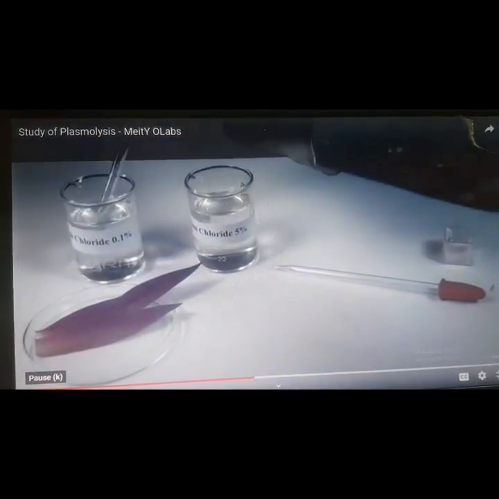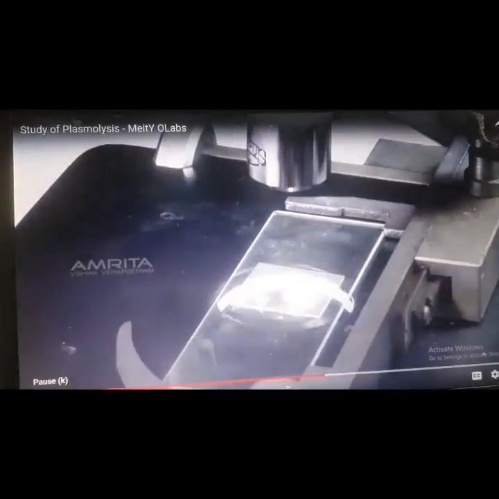Using a dropper, take some sodium chloride 0.1% solution from the beaker. Put 1 to 2 drops of solution on one slide. Using another dropper, take sodium chloride 5% solution from the beaker. Put 1 to 2 drops of solution on the next slide. Place a cover slip over the peel of both slides using a needle. Place the slides one by one under the compound microscope. Observe them under the microscope.